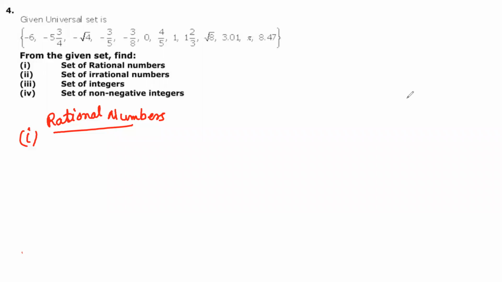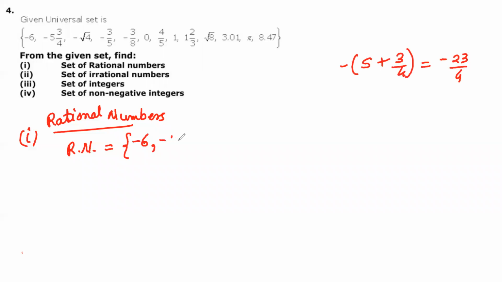And then, okay, so first we will write all rational numbers. Let me write, you can just let me know whether it is correct or not. So I will write the set of rational numbers. Okay, so -6 is a rational number, -5 3/4. So I can write -5 plus 3/4. So this is -23/4. So this is also a rational number, isn't it? Then minus under root 4, that is not a rational number, definitely, because of the root. Then next is -3/5. That is definitely a rational number. Sir, yes, yes, yes, but minus under root 4 will be a rational number, right? Because it is a perfect square.